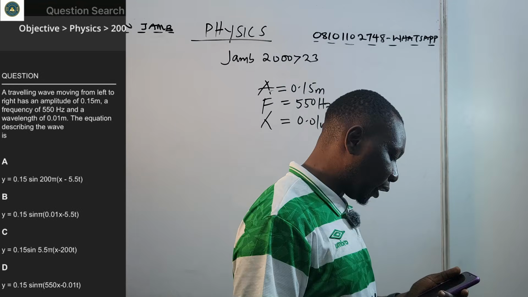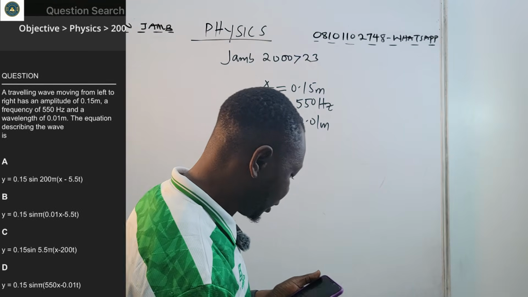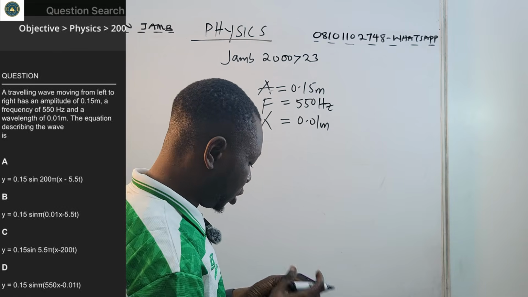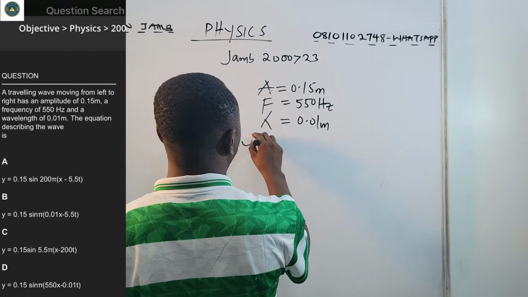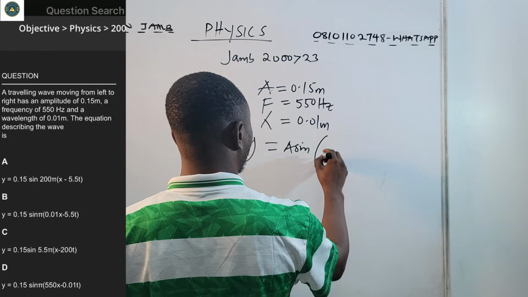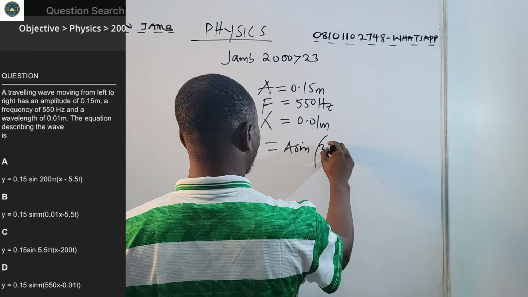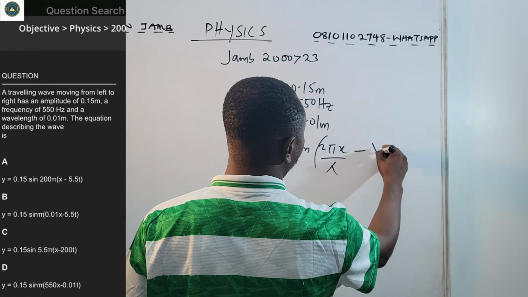The equation describing the wave is dash. We know that y equals A sine 2 pi over lambda (x minus vt).